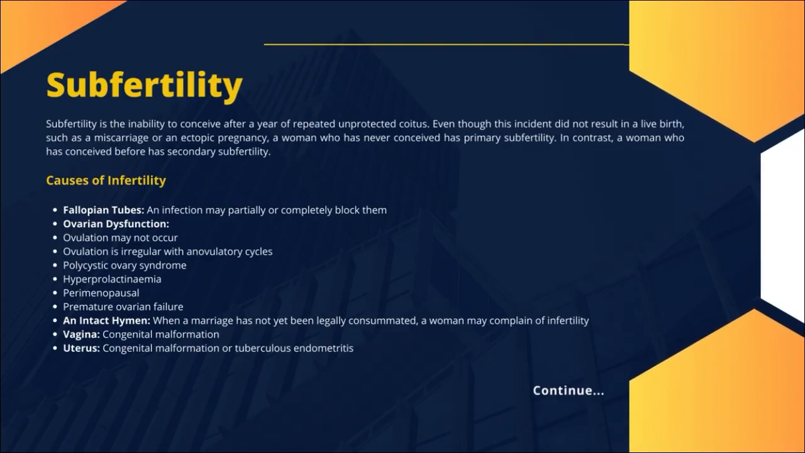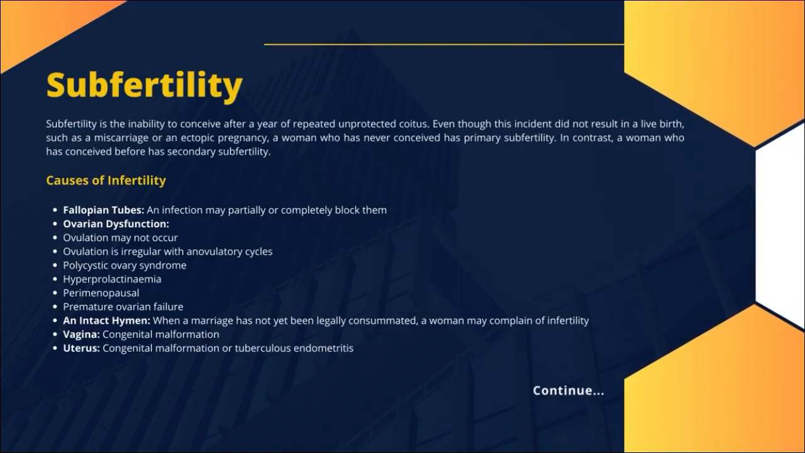Subfertility. Subfertility is the inability to conceive after a year of repeated unprotected coitus. Even though this incident did not result in a live birth, such as a miscarriage or an ectopic pregnancy, a woman who has never conceived has primary subfertility. In contrast, a woman who has conceived before has secondary subfertility.